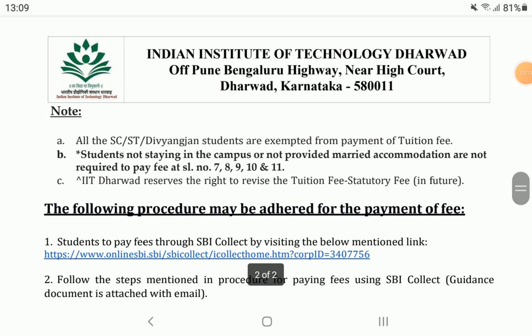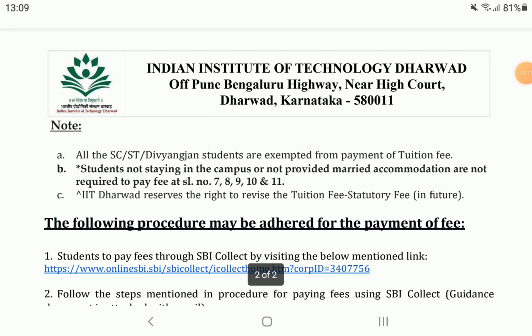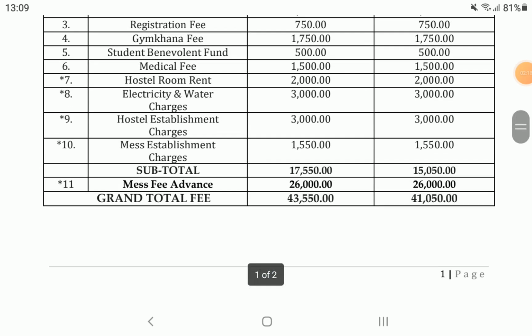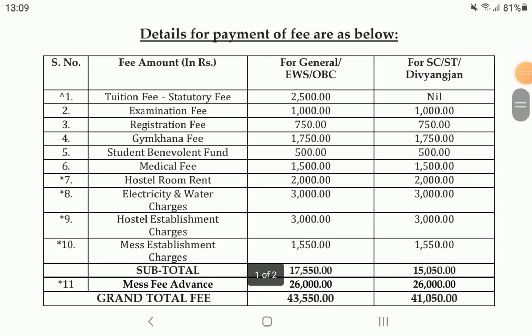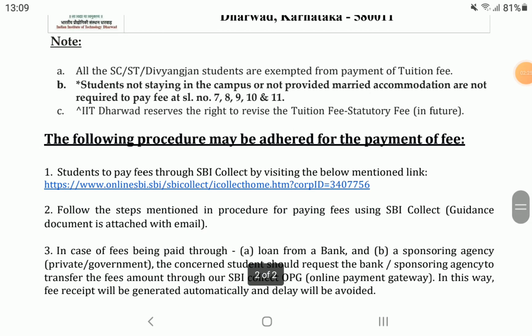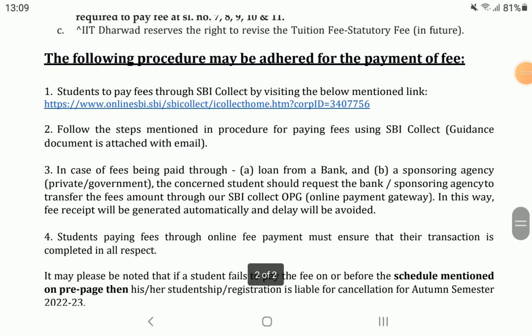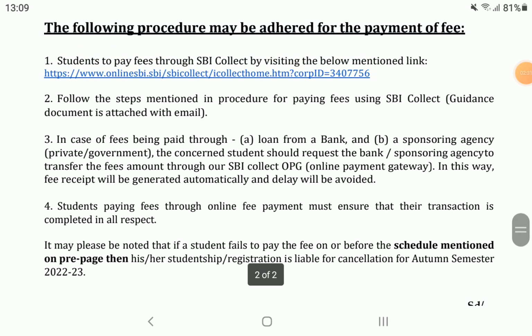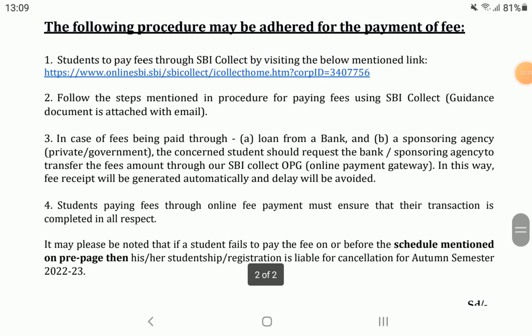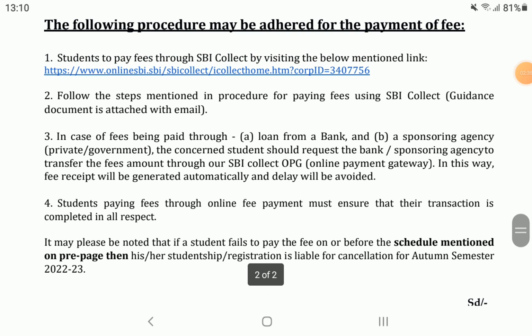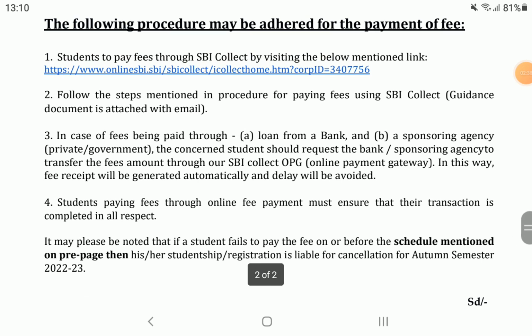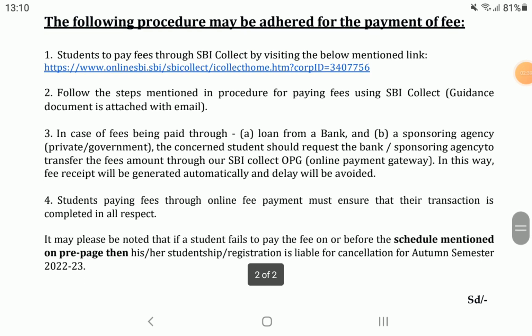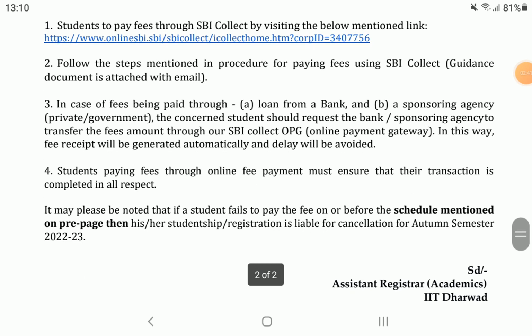IIT Dharwad reserves the right to revise the tuition fees and statutory fees in future. The following procedure may be followed for payment of fees. You have to log into SBI Collect. The student has to pay from SBI Collect by visiting the link mentioned.